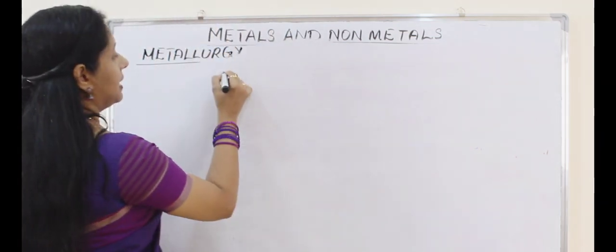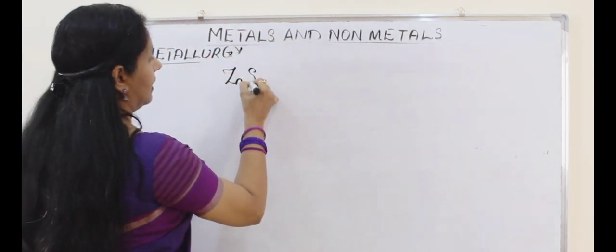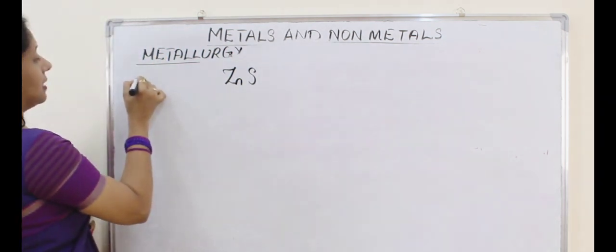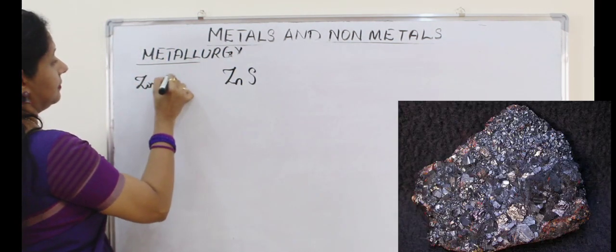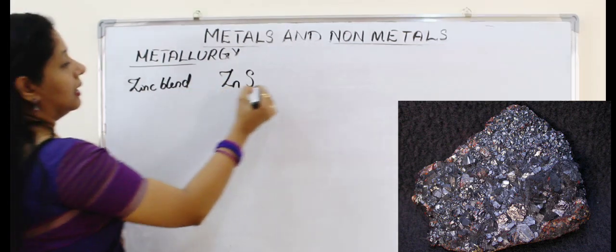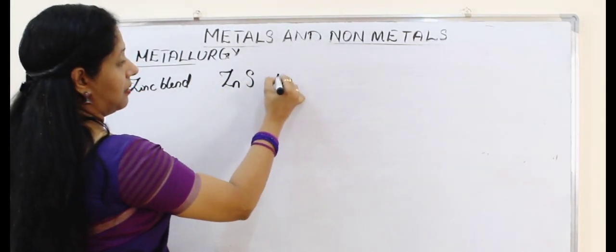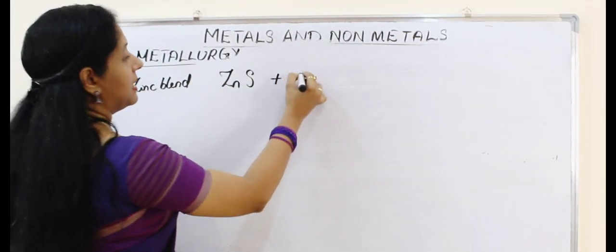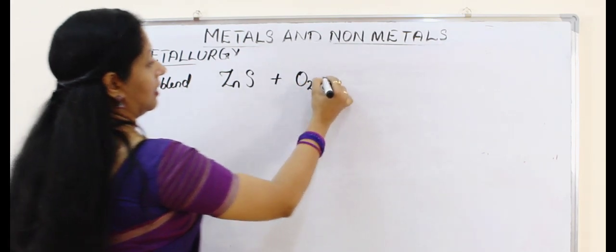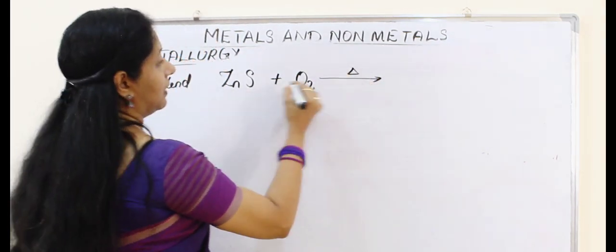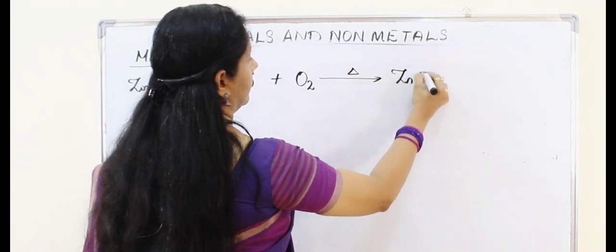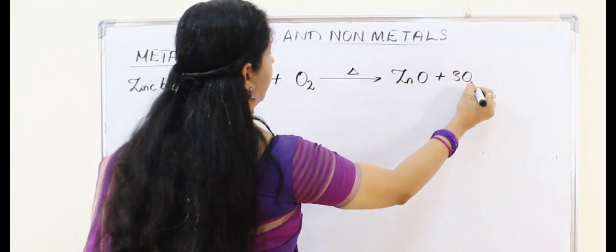If it is present in the sulfide form, zinc sulfide, then we call it zinc blende. What do we do? Roasting, meaning in the presence of excess air. If you heat, what will you get? Zinc oxide plus sulfur dioxide.